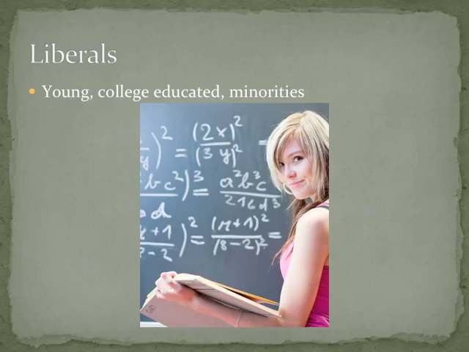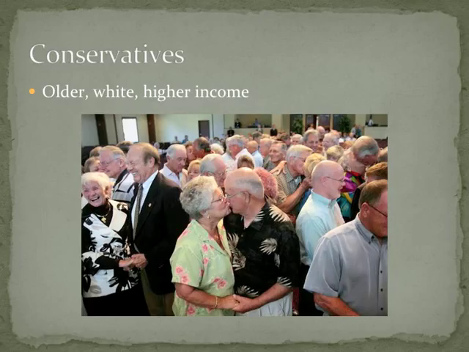All right, so obviously there's plenty of people who are young, college-educated minorities who are not liberal. And there are also plenty of people who are older, not college-educated, and not minorities who are liberal, also. I'm just giving you the broad stereotypes, okay? So don't get too offended, but a lot of these stereotypes are going to fit your preconceptions, I would imagine. So liberals: young, college-educated minorities.